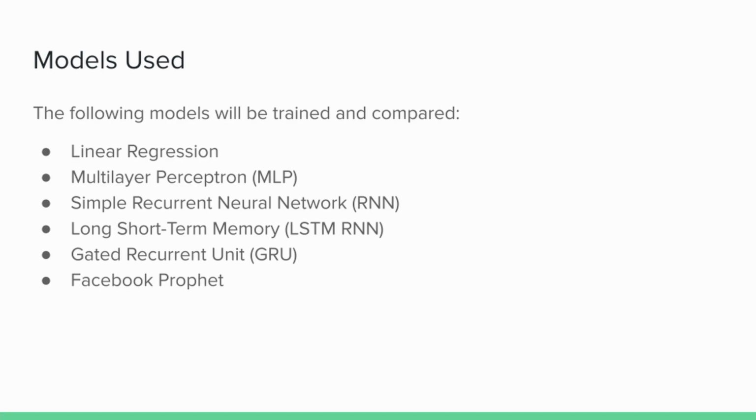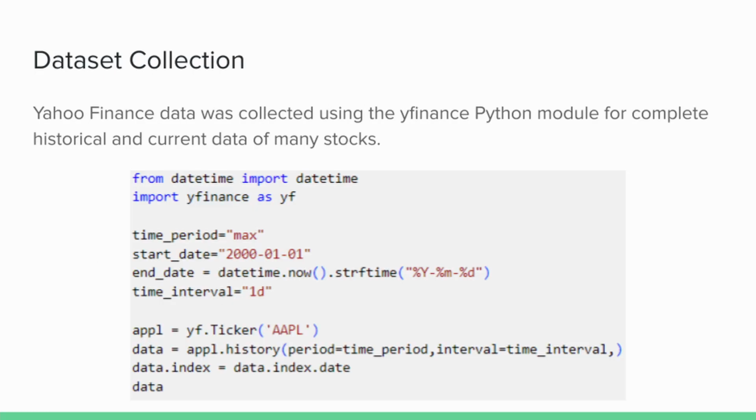Models compared will include linear, multi-layer perceptron, LSTM, RNN, and GRU. All the data gathered is using the Y-Finance library, which was downloaded from Yahoo Finance. Variables include daily high, daily low, opening and closing prices, and daily number of trades. The models were trained using Apple stock history, where a certain amount was used for training and the remaining data was held out to test how the model would do with new data.